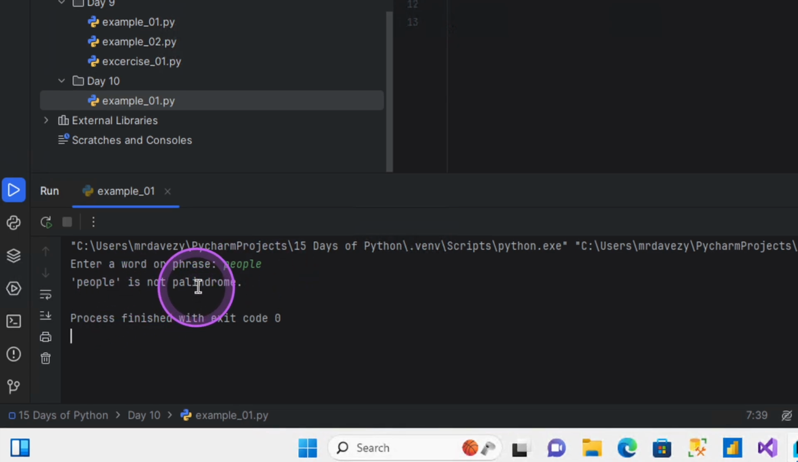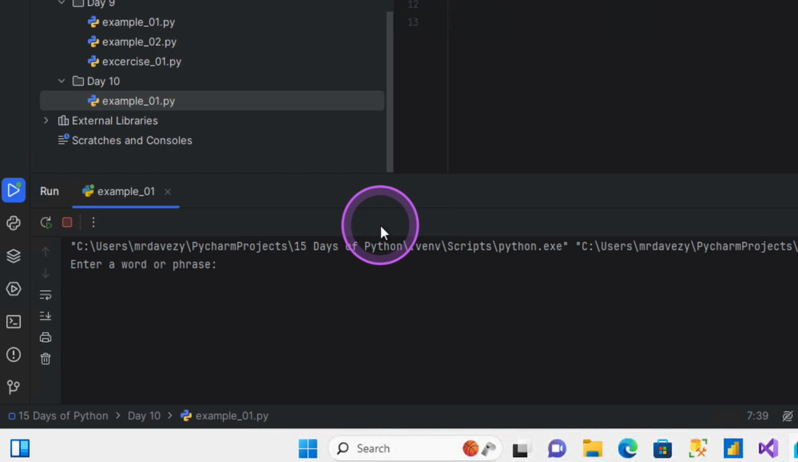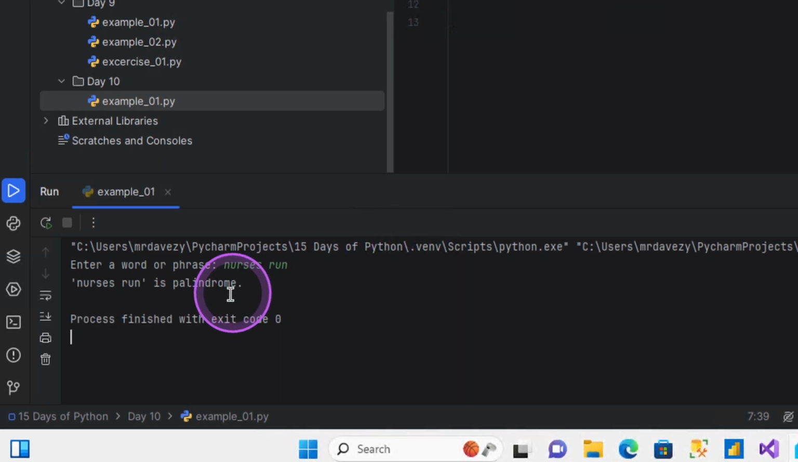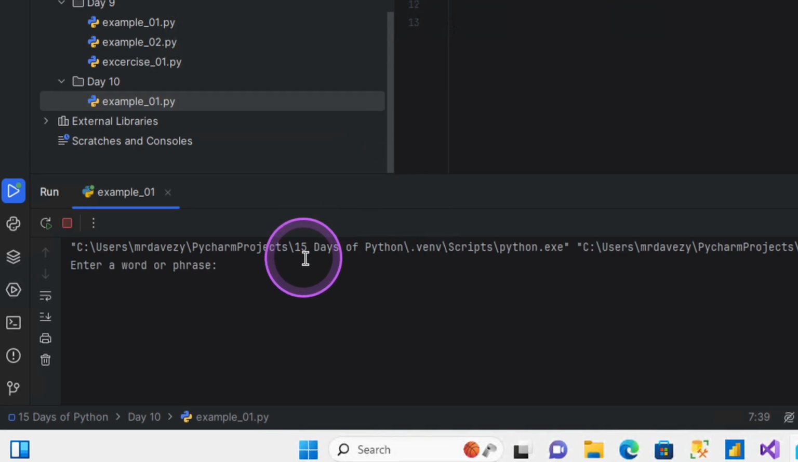"People" is not a palindrome. Of course it's not. So let's put in a word that is a palindrome and see. Let me say "nurses run." Notice "nurses run" is a palindrome. I'll try another one. I could say "madam." It tells me "madam" is a palindrome.